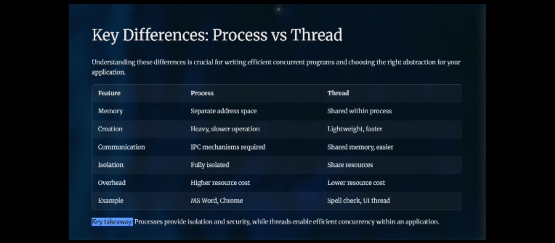Because of this, processes have high resource cost while threads are more efficient and have lower overhead. For example, a program like MS Word or Chrome uses multiple processes, while spell check or user interface tasks run as threads. Processes provide isolation and security, while threads enable faster, efficient concurrency within an application.